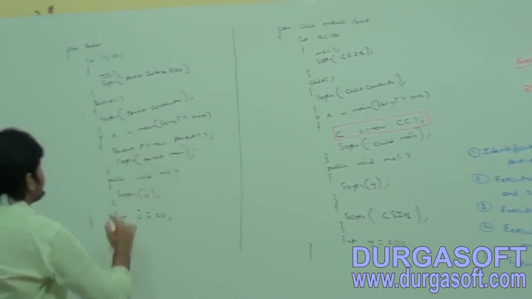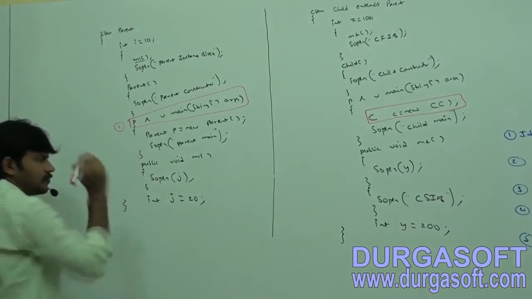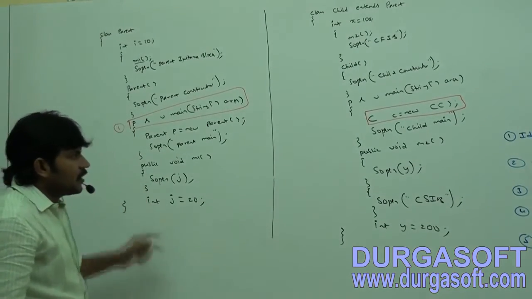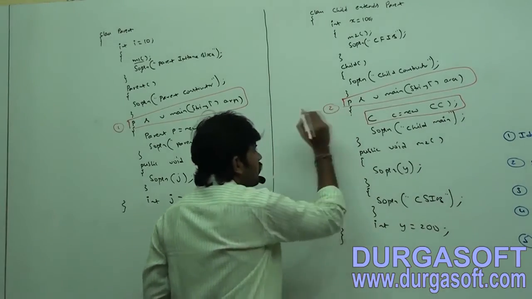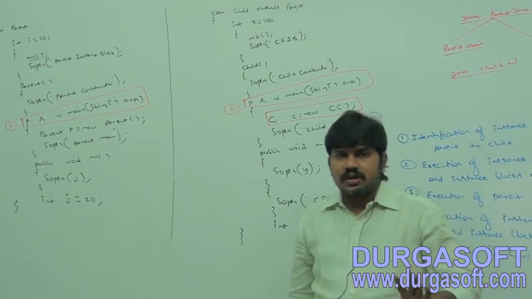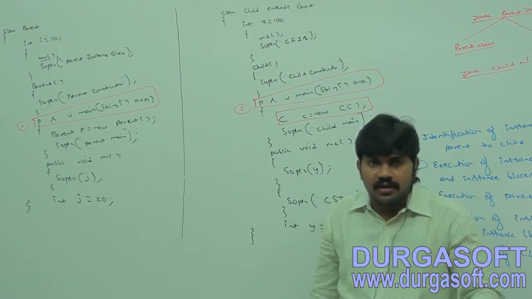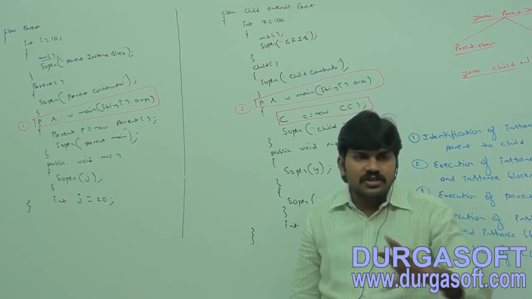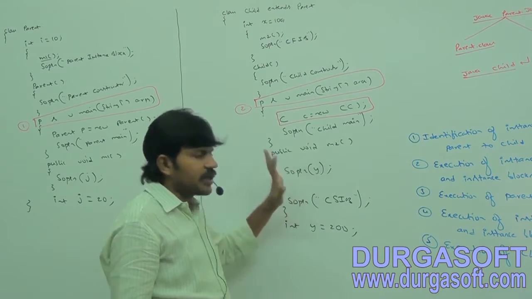Sir, in the parent is any static member there? Here one static member is there. Okay, only one. In the child class, is there any static member? Yes, two. So identification of static members from parent to child. Next, execution of static variable assignments and static blocks from parent to child. No such thing, because there is no static variable, no static method, no static block.